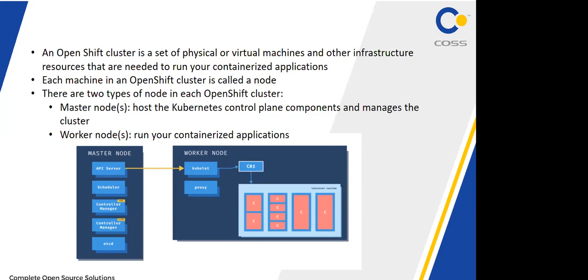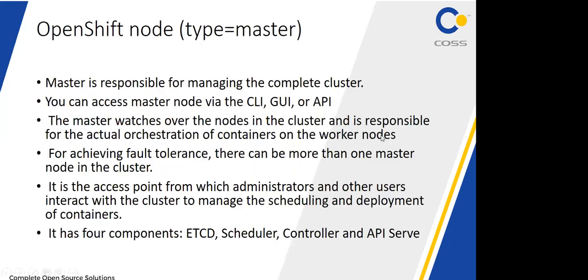What will the master node do? It hosts the Kubernetes control plane components and manages the cluster. What does the worker node do? It runs the containerized application. Let me show you an elaborate picture, and I will explain each component. Let me move to the next slide. So in the OpenShift architecture, two types of nodes are there: the OpenShift master node and the OpenShift worker node.